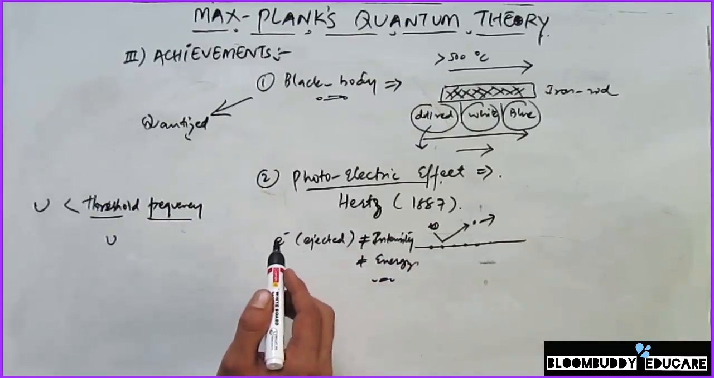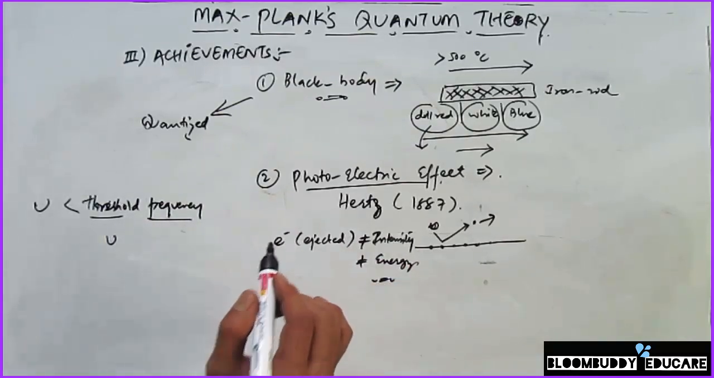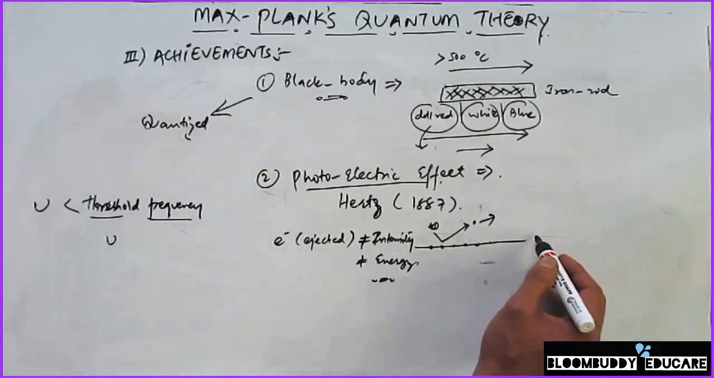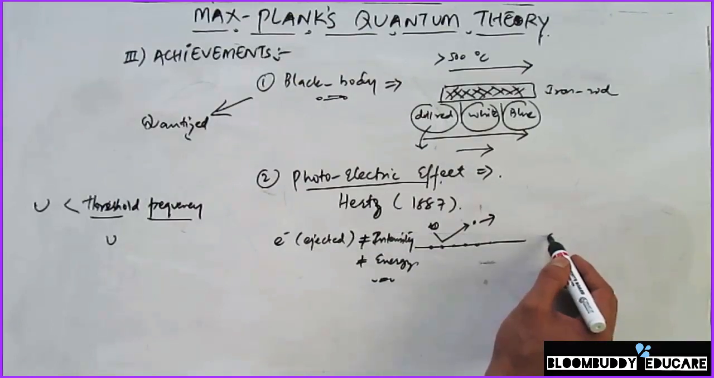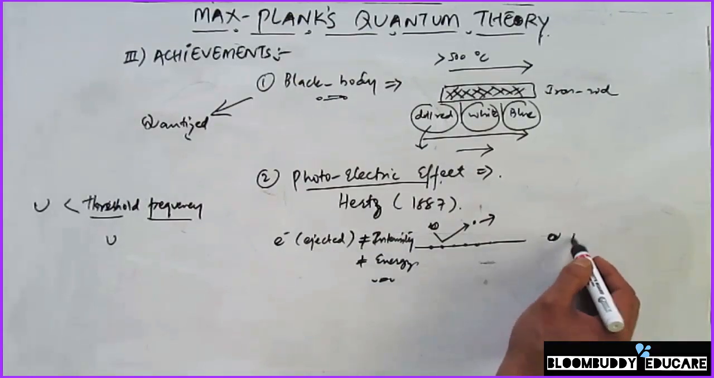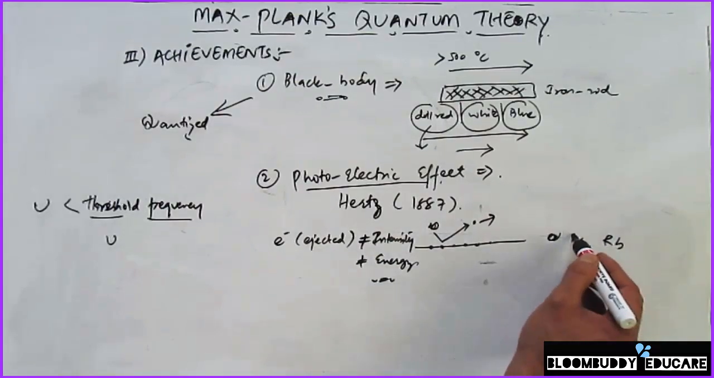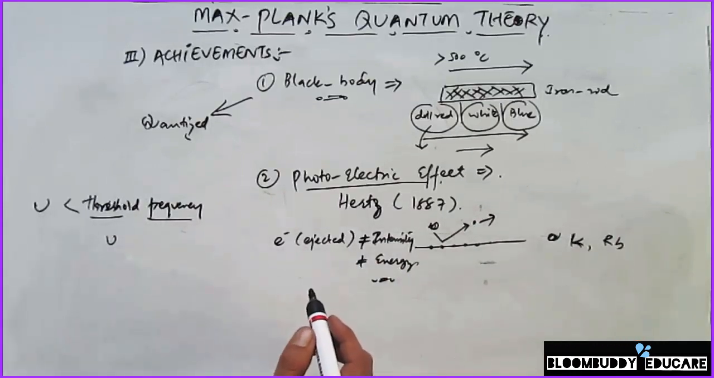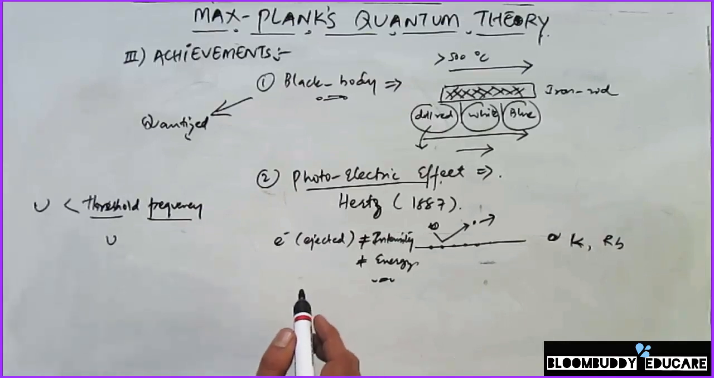So it does not depend upon the intensity. The magnitude of the threshold frequency is always different for different metals. For example, if it is potassium or rubidium, the threshold frequency is going to be different. This is one of the very important points that the photoelectric effect tells us.